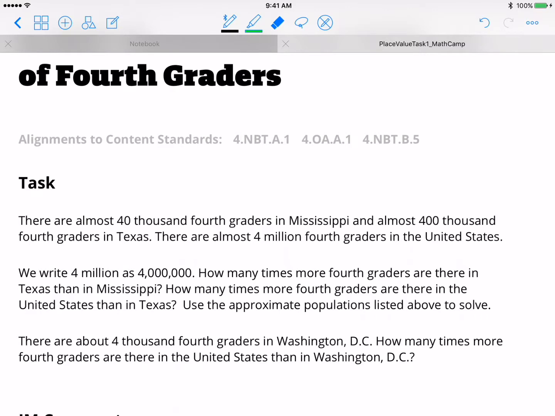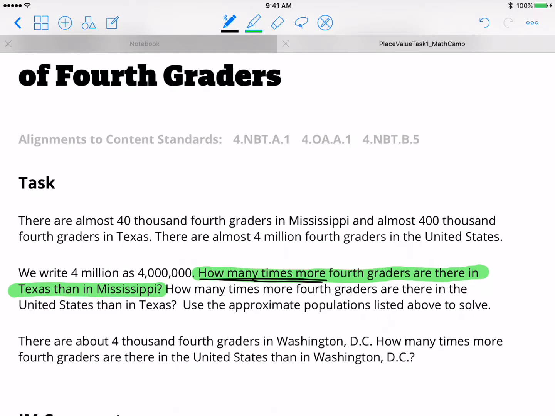I'm going to highlight those in green. The first question, if we go down to the second paragraph, says, how many times more fourth graders are there in Texas than in Mississippi? Now, I'm going to underline one of the key words, and hopefully you've already picked this out. The key words in that question are: how many times more?